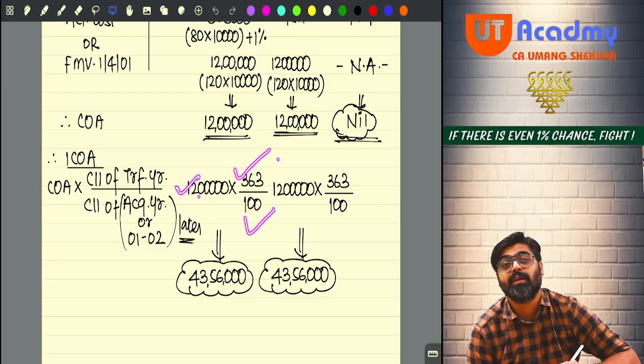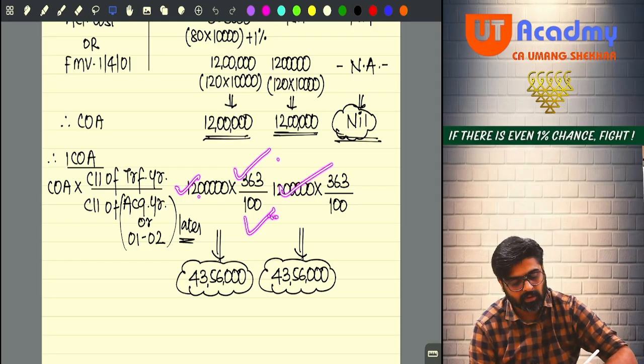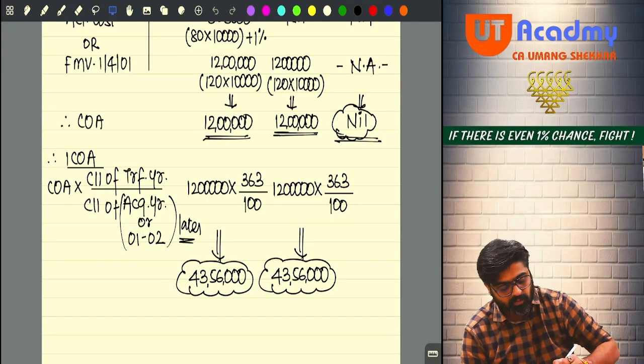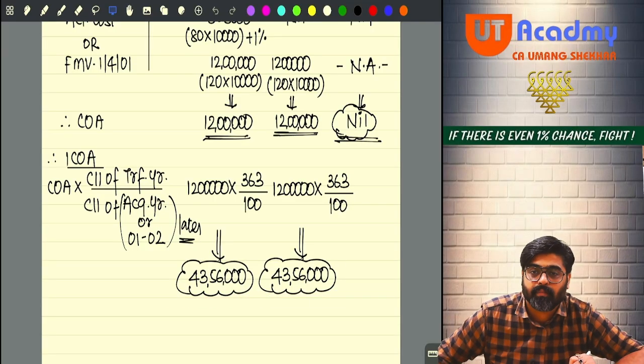Acquisition year was earlier, 12 is later, so divide by the CII of 12. Here also you will do the same thing. So 12 lakh into 363 divided by 100, 43 lakh 56,000. In both the cases you are going to get the index cost of acquisition.